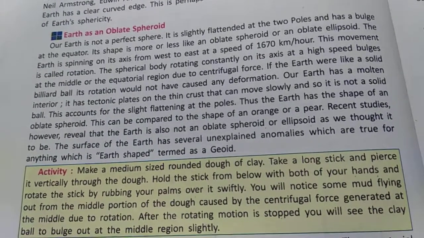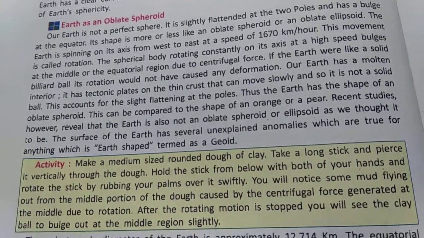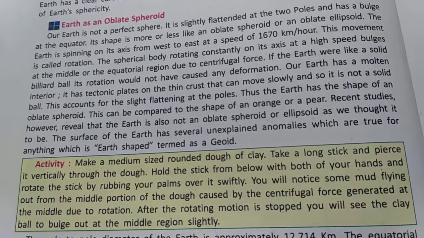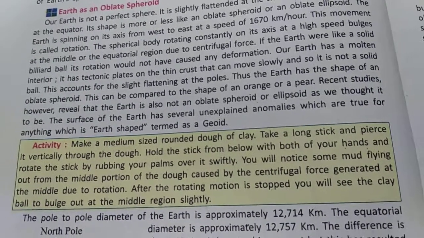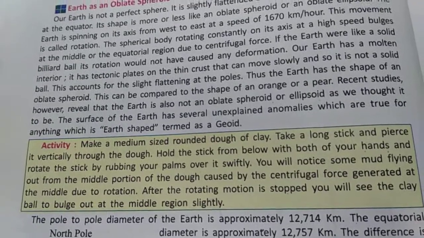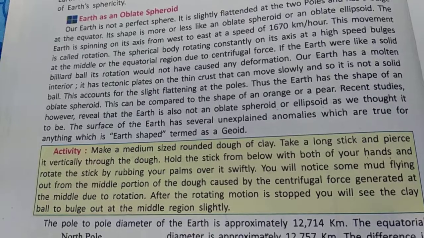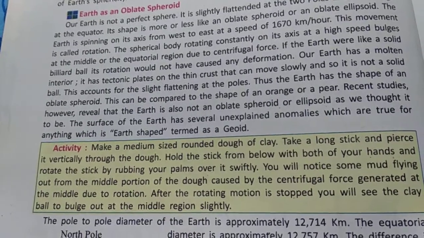Okay, this much. One more thing. The surface of the earth has several unexplained anomalies which are true for anything which is termed as earth shape, which is known as geoid. What is the term geoid? So this is the answer.